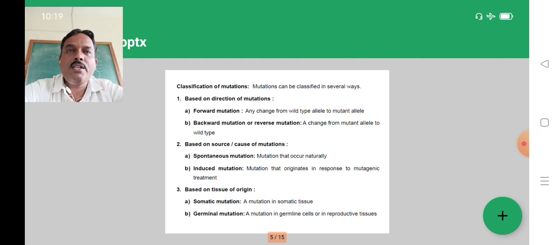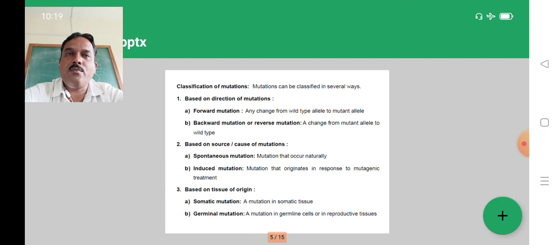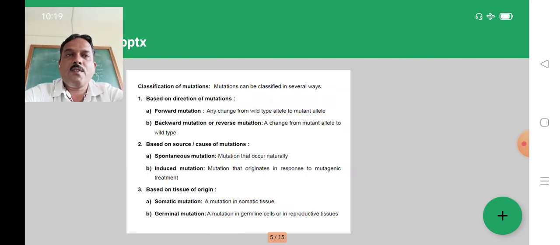Then on the basis of tissues, a mutation occurring in somatic tissue is called a somatic mutation, whereas one occurring in germ cells or reproductive tissues is called a germinal mutation.